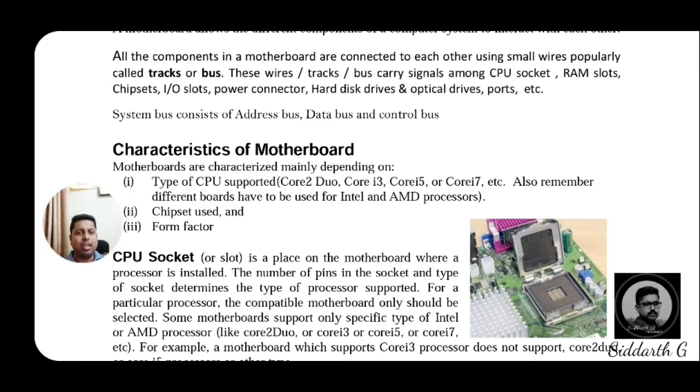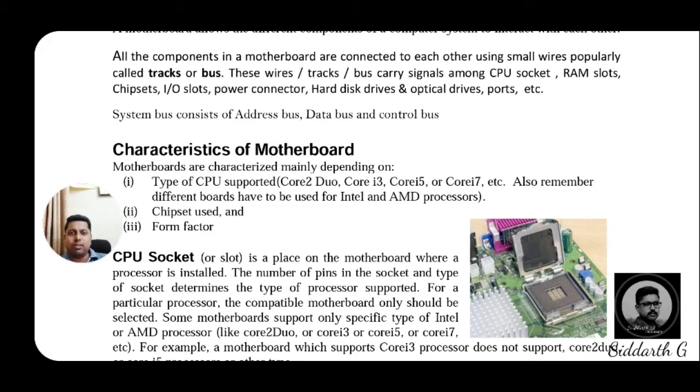Then these wires or tracks, the bus, carry signals. What will it do? It carries the signals among the CPU socket. Socket means a particular place where we store the CPU, or where we store the processor. That is what we call the processor socket or CPU socket.